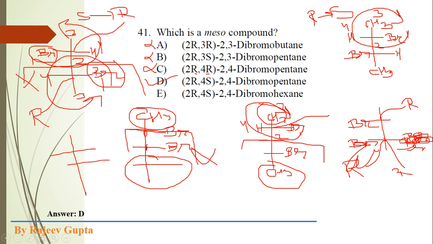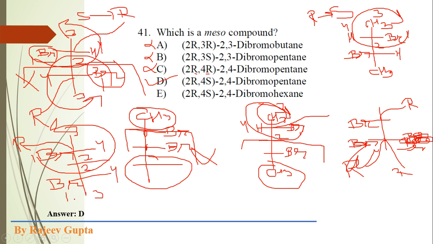We can draw the structure like this. Here, if we put the bromine atom at the left-hand side, 1, 2, 3, 4, anti-clockwise rotation, but hydrogen is present at the horizontal line, so it is R. Now here 1, 2, 3, 4, this is the R, but hydrogen atom is present at the horizontal line, so it is S.